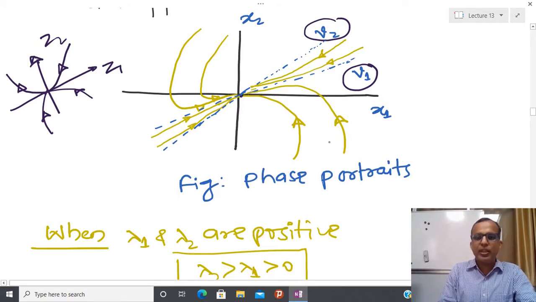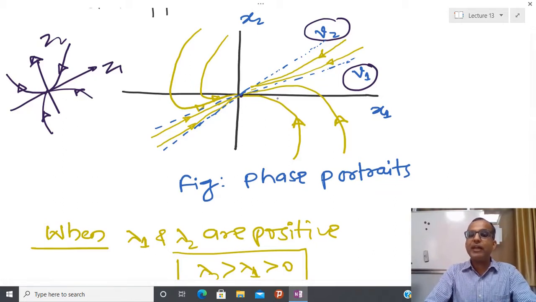Behavior remains the same. So most of the time for construction purposes we are using the concept of the eigenvector, but just by the transformed system we are able to understand the behavior, and the same behavior one can see is maintained here. Due to that reason there is no need to worry about the plot, we just have to know the behavior. So the behavior is again a stable node.